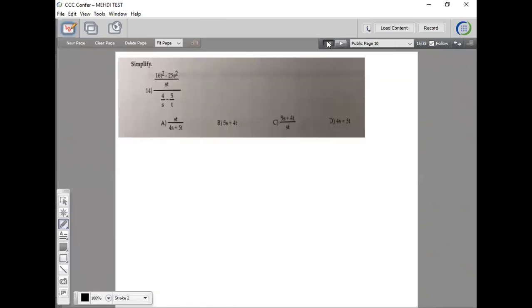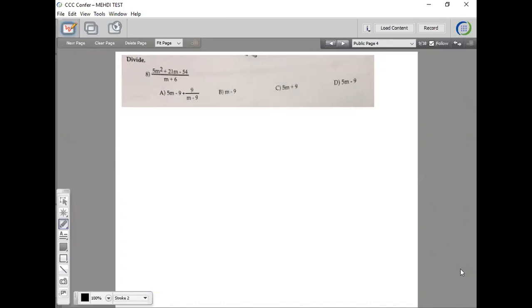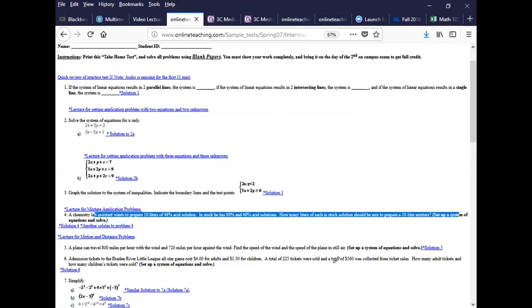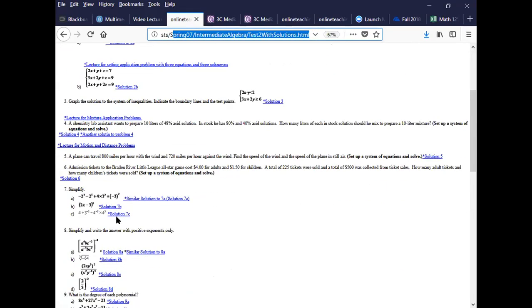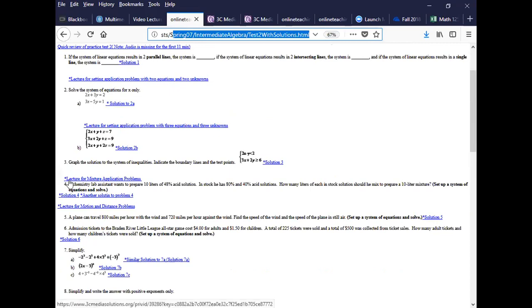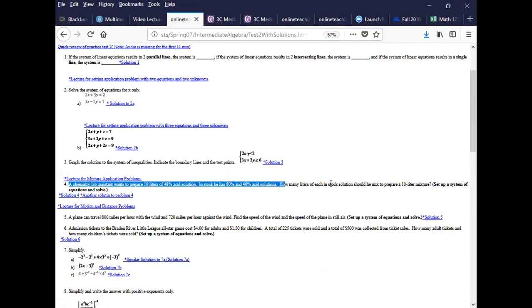Okay, but let me go ahead and do the one about the solution. Okay, let's go ahead and do this one. New sharing. I'm not going to record this one because I've done it so many times already. But you're talking about number 4, right? On practice test number 2. Is that kind of like the one that you're relating to?